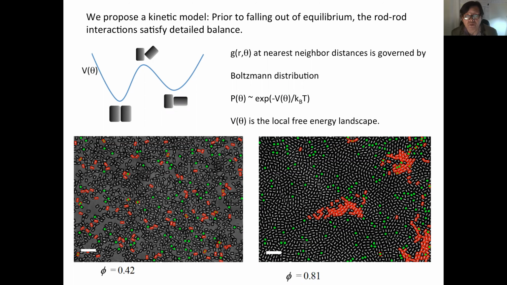And what we conjectured is that the rod-rod orientational correlation function at nearest neighbor distance is governed by the Boltzmann distribution. Therefore, we can use the data to obtain a probability distribution from which we can extract the activation energy barrier.